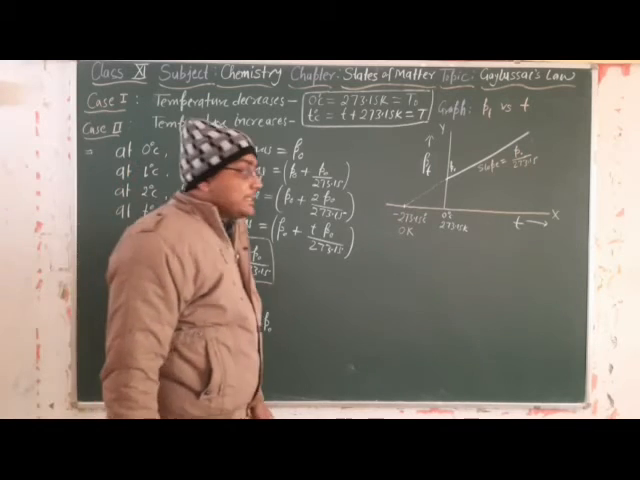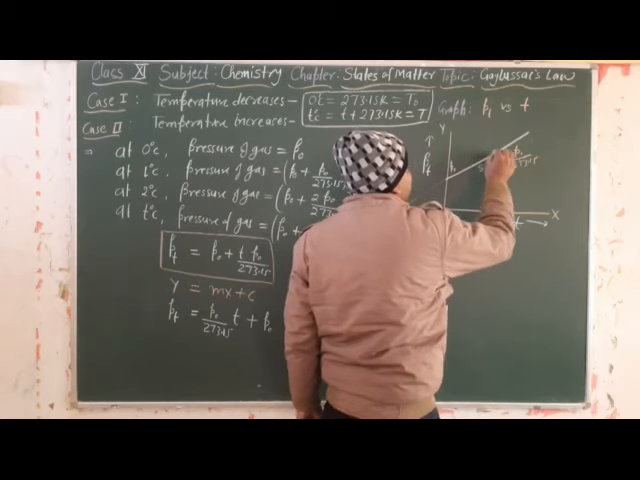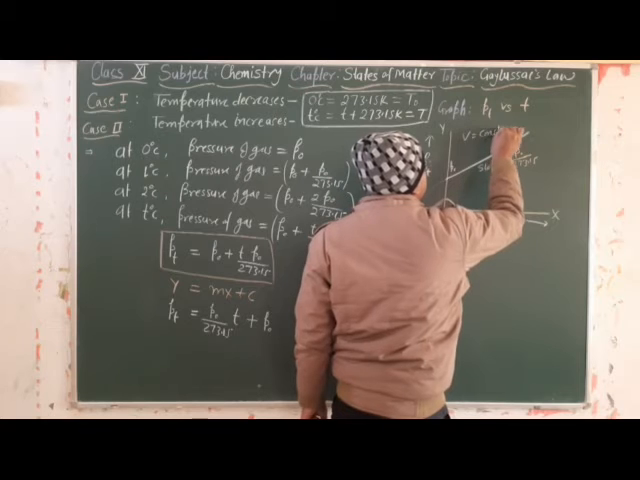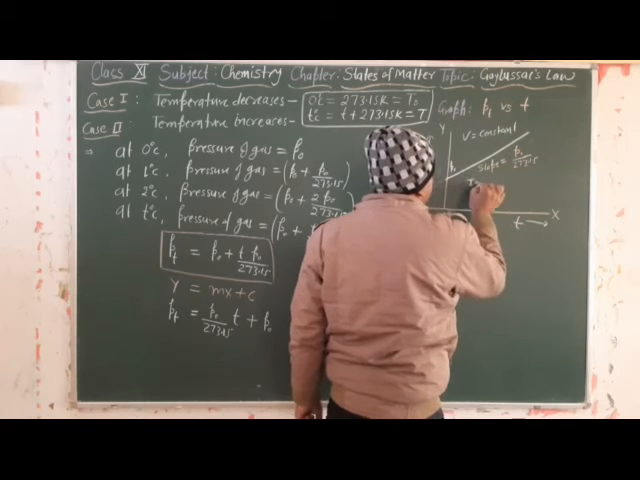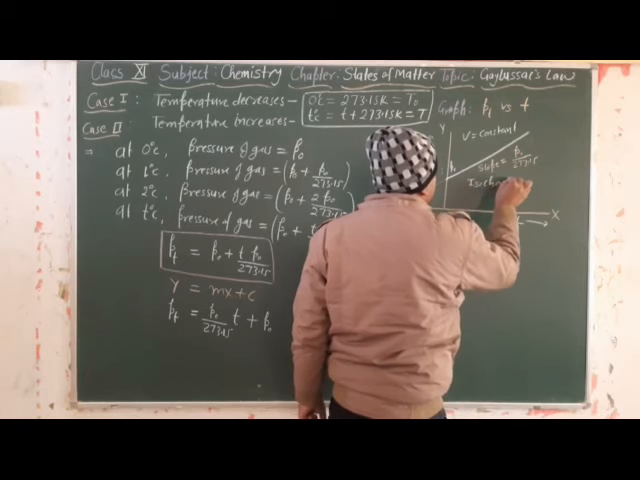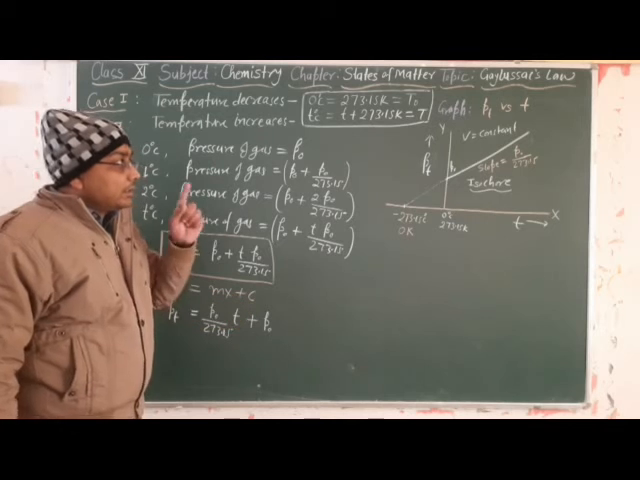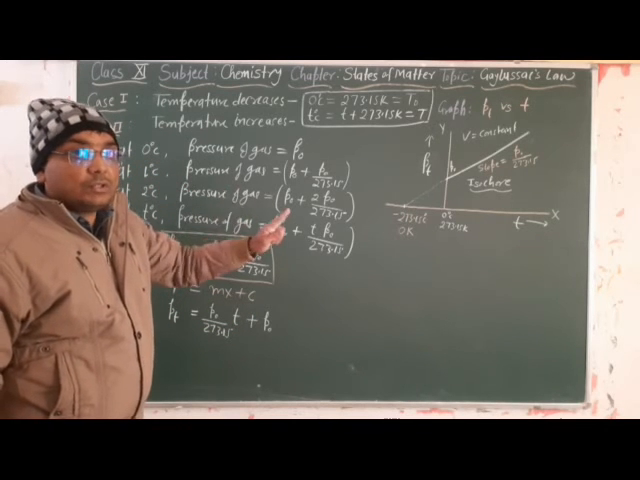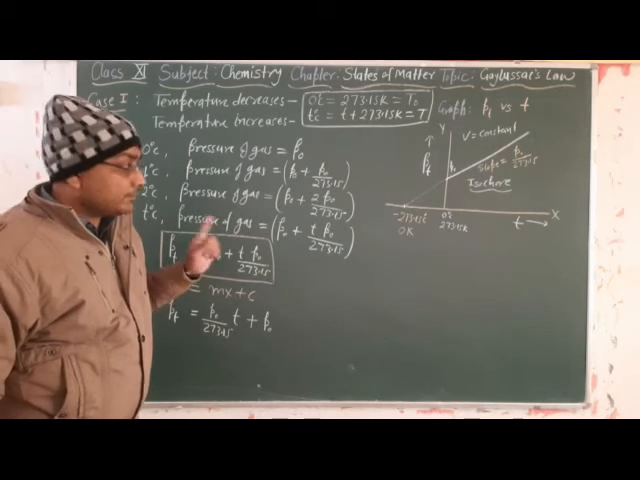Now what is the value of the volume in this graph? Volume at each and every point is constant. So V is constant. That's why we call this graph an isochore. Isochore graph means the volume is constant throughout the process, throughout our experimentation. Clear?